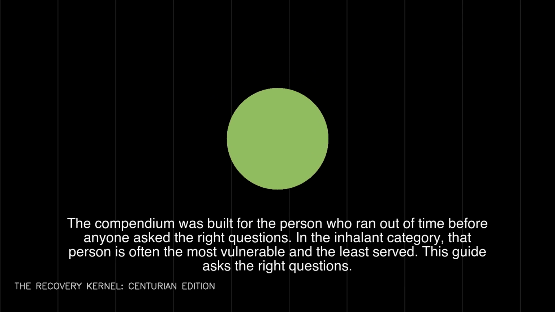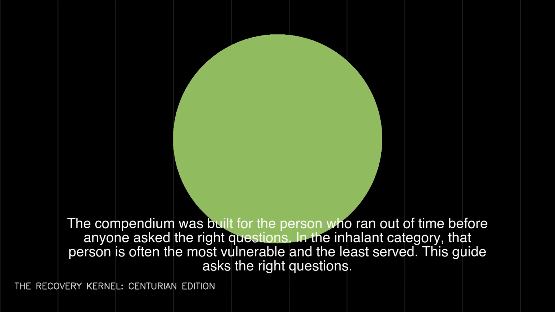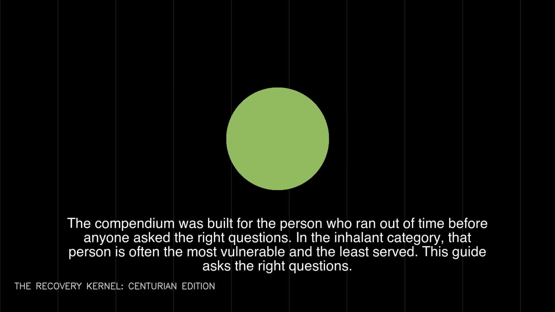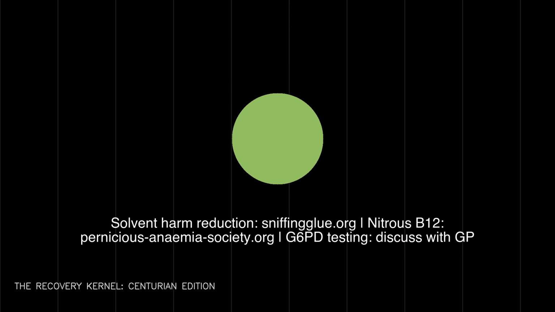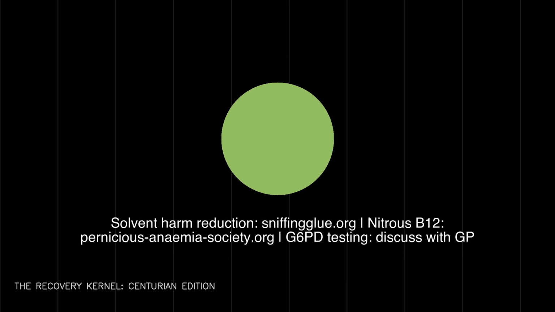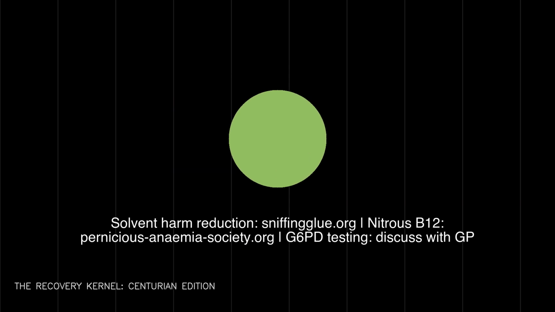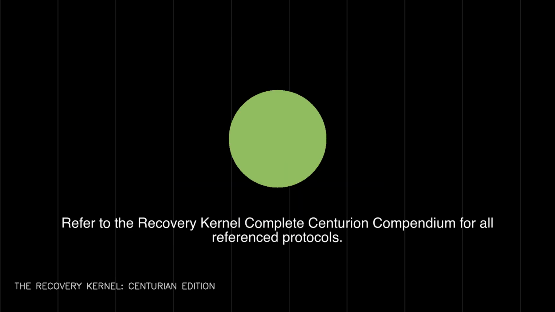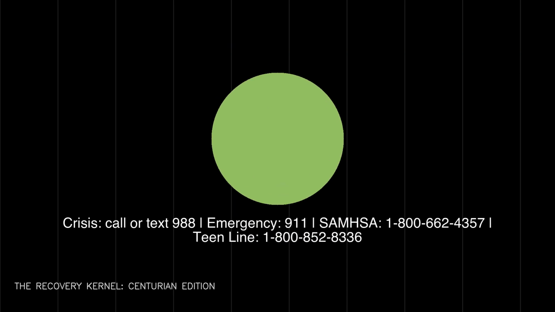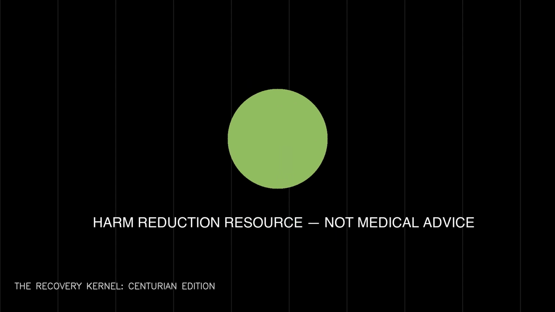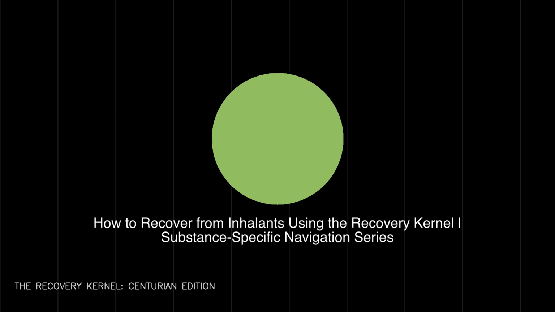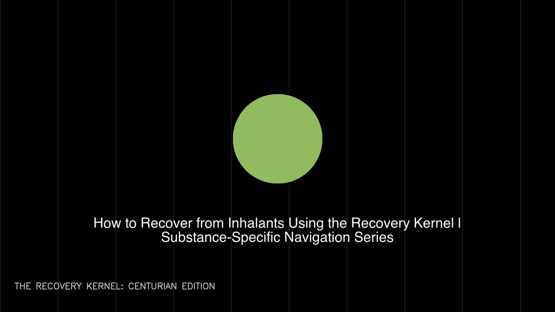Solvent harm reduction: sniffingglue.org. Nitrous B12: pernicious-anemia-society.org. G6PD testing: discuss with your GP. Refer to the Recovery Kernel Complete Centurion Compendium for all referenced protocols. Crisis: call or text 988. Emergency: 911. SAMHSA: 1-800-662-4357. Line: 1-800-852-8336. Warning: harm reduction resource, not medical advice. How to recover from inhalants using the Recovery Kernel Substance-Specific Navigation Series.